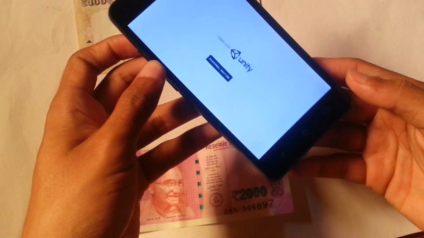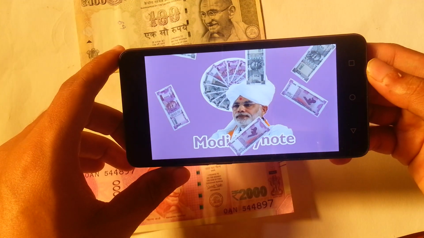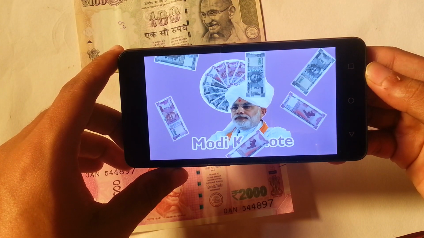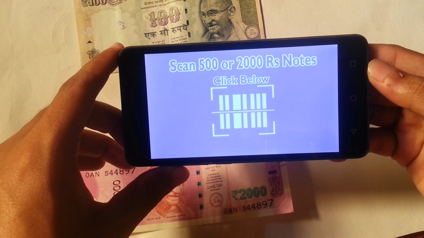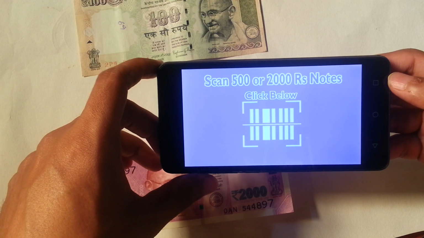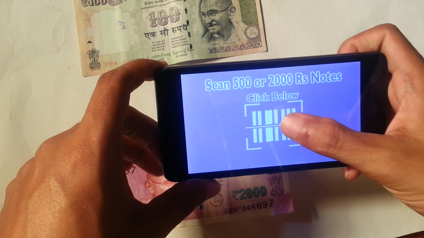When you open this application, it will look something like this. Here it is telling you to scan rupees 500 or rupees 2000 notes.